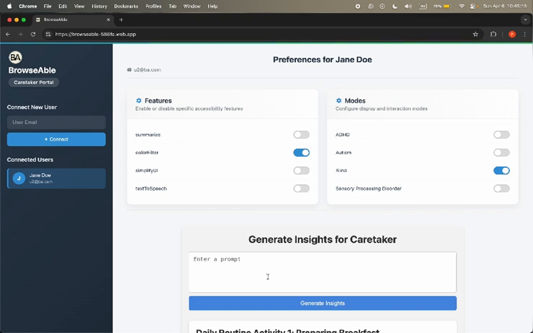We believe accessibility should be invisible because when it works, users don't notice it, they feel it. That's what Browsable delivers. Thank you.